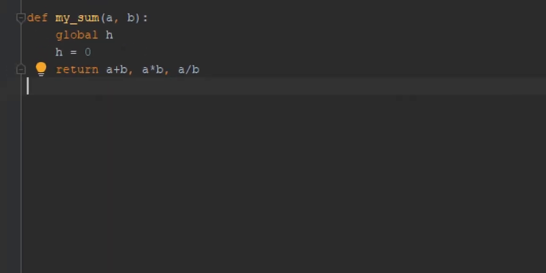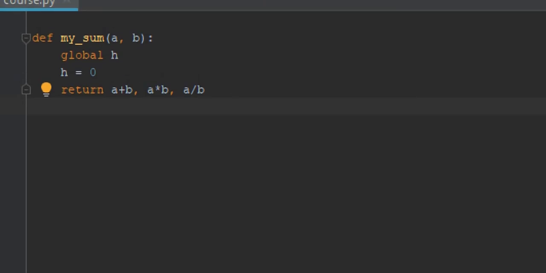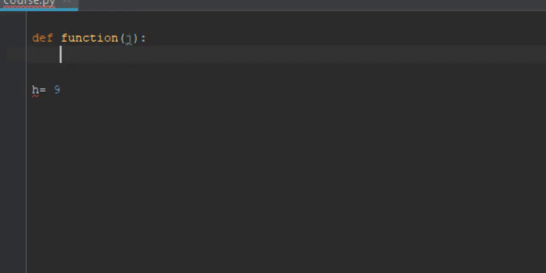There are so many other things we can discuss about functions. For example, I have a variable h equals 9, let's say that, and I will define a function with, for example, this g, and I will set g equal to 9, for example.